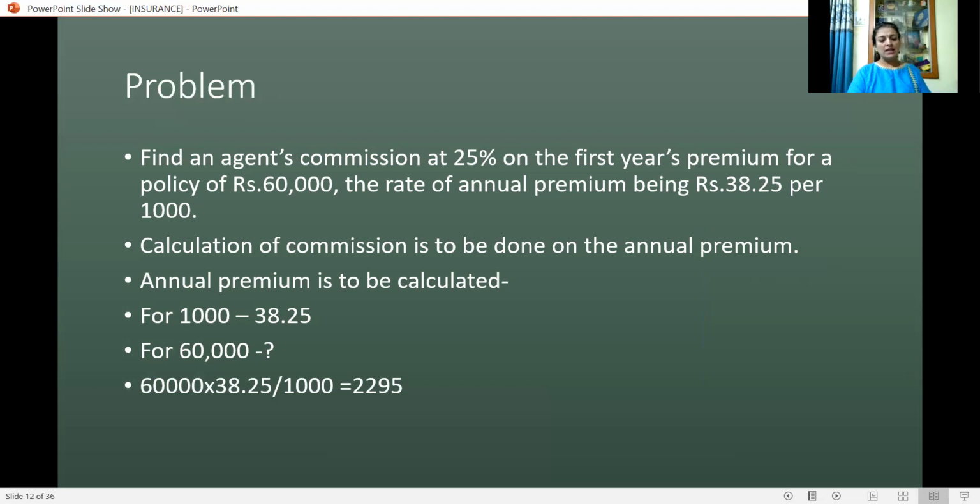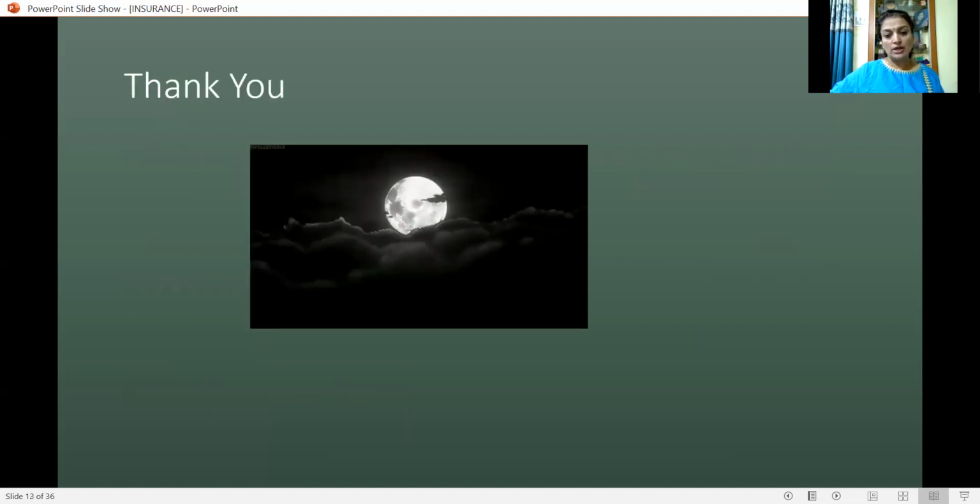Then the premium is 2,295. On this premium, commission is to be calculated. That is 25% on 2,295, which is 573.75. That is the commission.